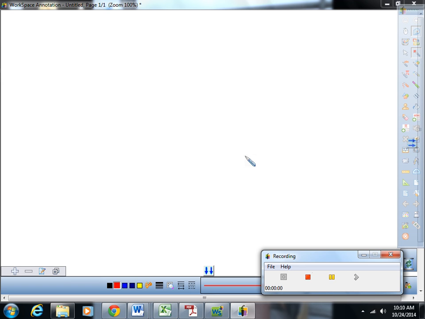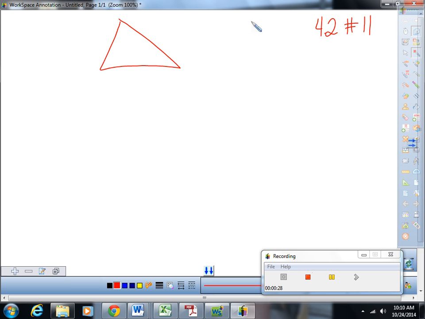Get yourself a sandwich. We're here doing question number 11 in 4-2 today. The case of the missing diagram. The problem says, prove that if two triangles are congruent, any pair of corresponding medians are congruent. So we start with two triangles. We have to make our own diagram for these.